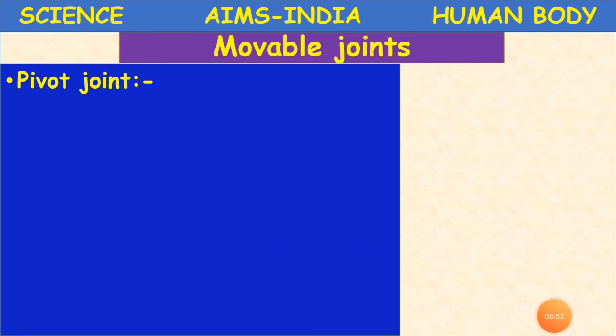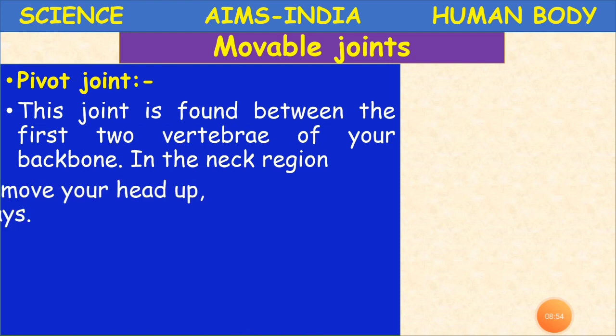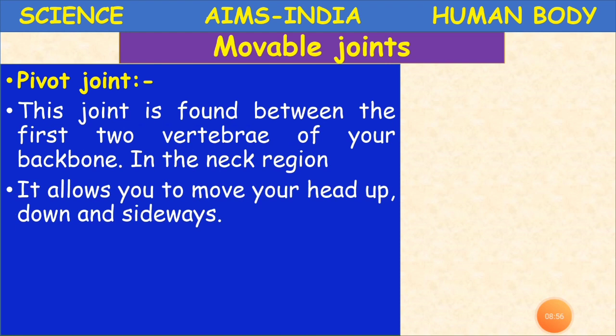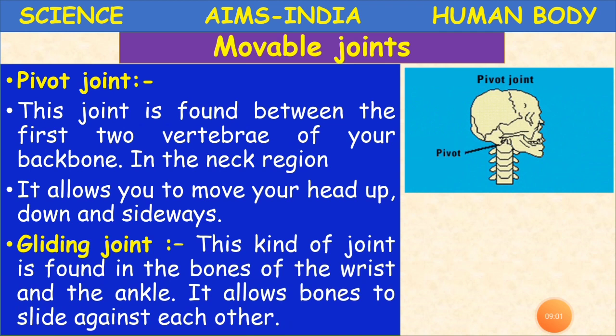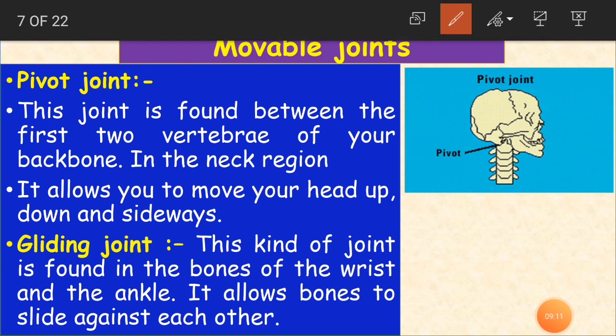What is it? Pivot joint. What is a pivot joint? This joint is found between the first two vertebrae of your backbone, that is in the neck region. See, children, here, where is this pivot joint? It is there in the picture. See here, the joint is found between the first two vertebrae of your backbone.